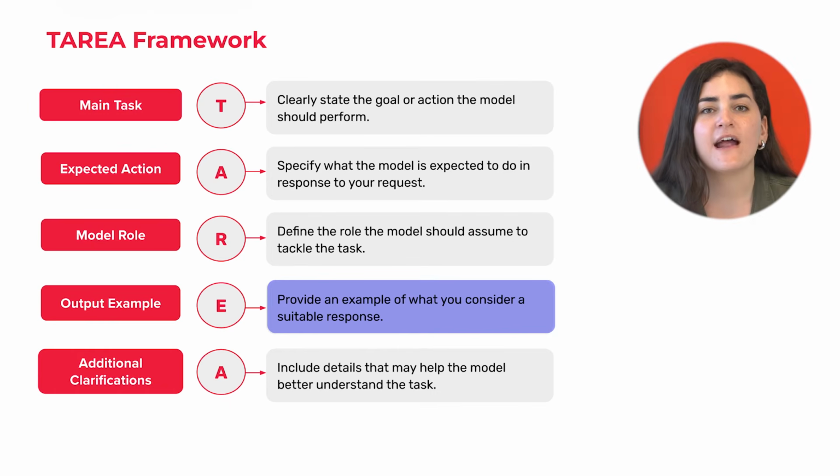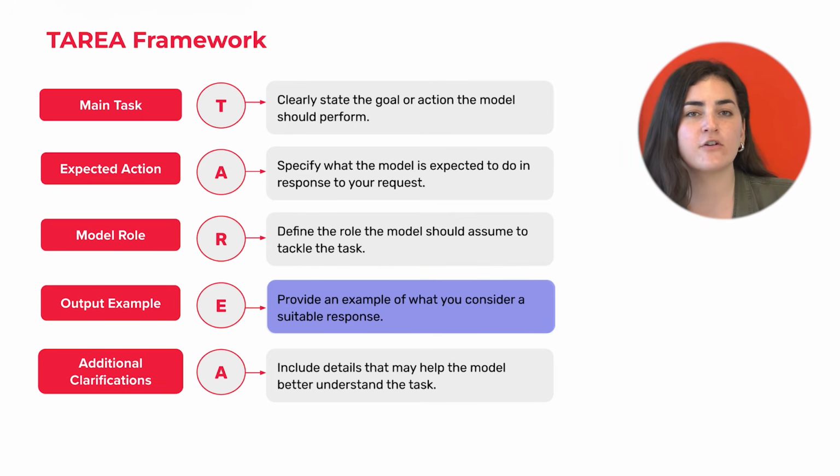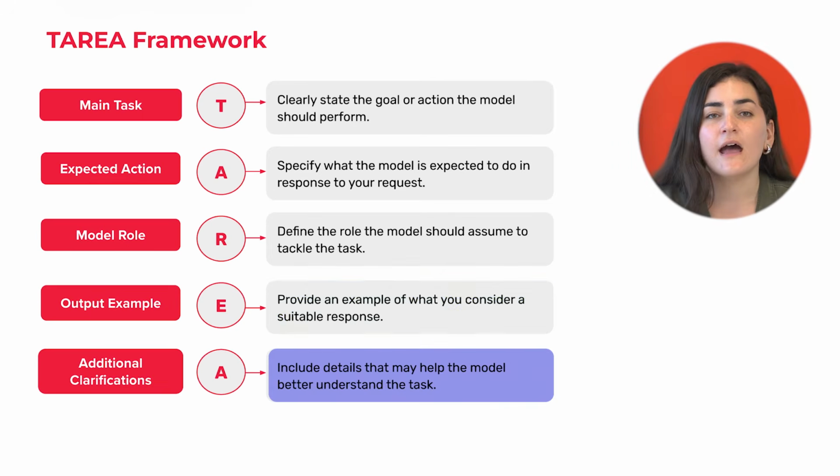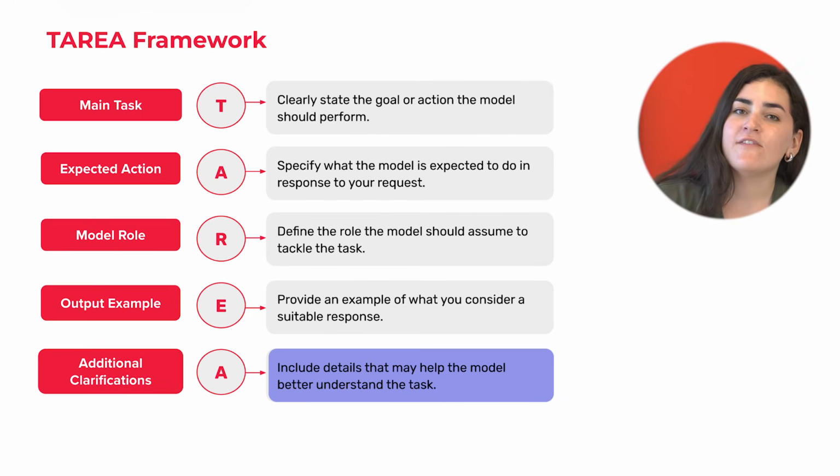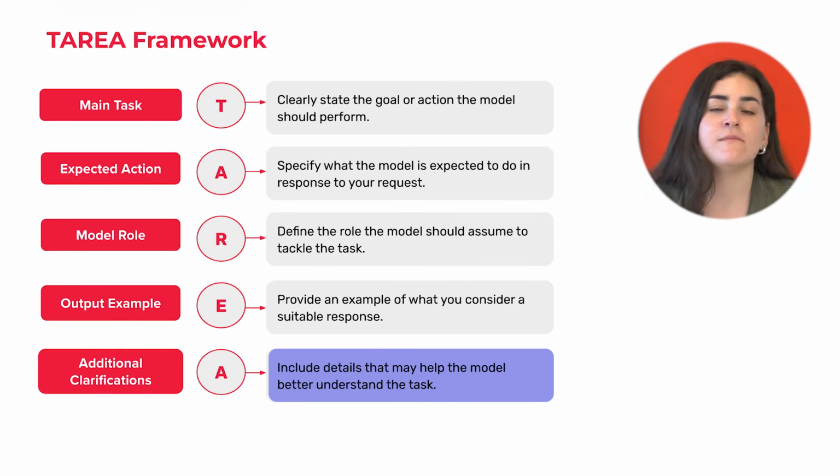Output example. Provide an example of what you consider a suitable response. For example, upload a few emails you've written in the past so the model can replicate your tone and style. Additional clarifications. Include details that may help the model better understand the task. Perhaps you want to give it a maximum number of characters the email should have.